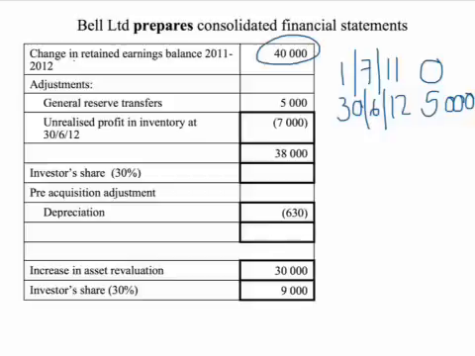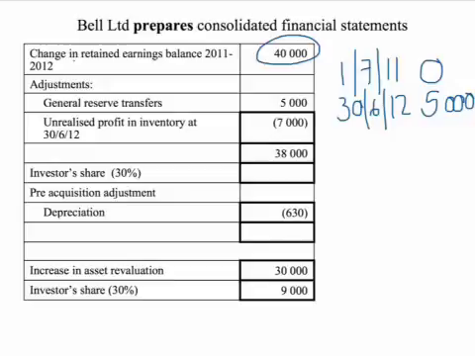So there's been an increase in the general reserve in the previous financial year, and therefore there's also an increase in post-acquisition equity of $5,000 relating to the financial period 2011-2012.